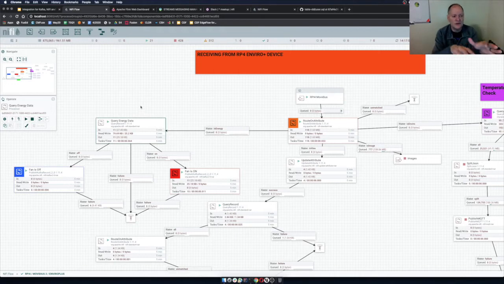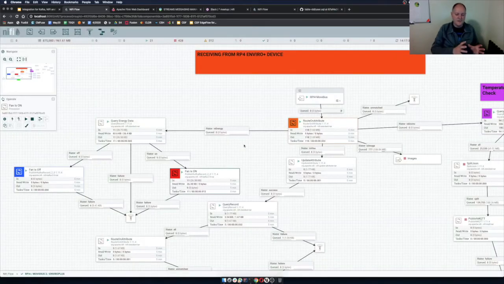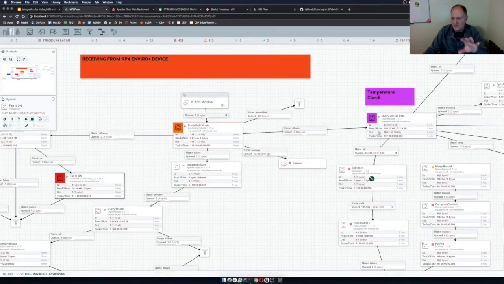For here, I'm just looking at one of the sensor fields to know if the fan is off on that energy device, or the fan is on. And from there, I'm pushing it to Kafka, which is the second piece of the puzzle. Keep an eye on this one. I'm putting it into a topic called energy. Kafka is a messaging queue for the cloud that lets me push events anywhere they need to go at scale with security, durability, high availability, things you need when you're doing these real-time systems. So we have that energy data in an energy topic.